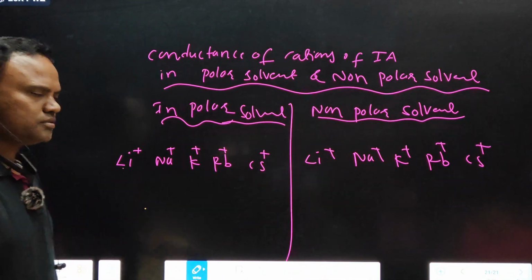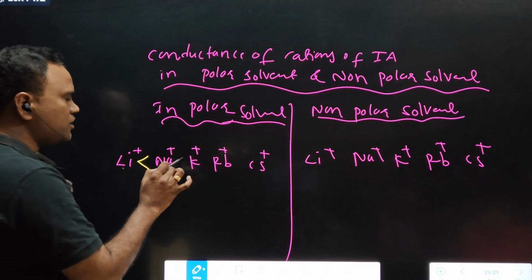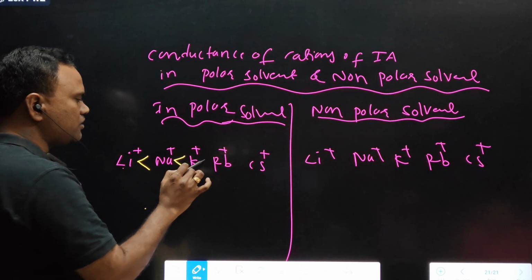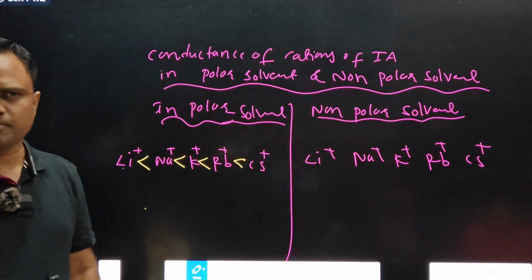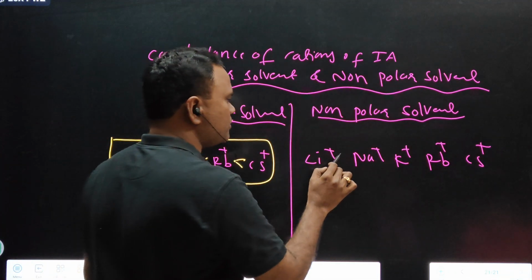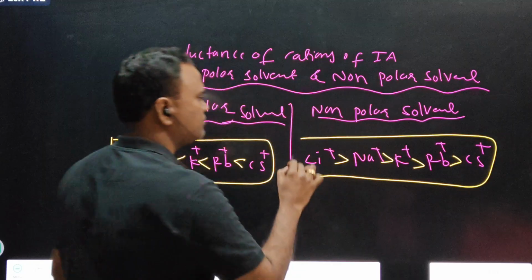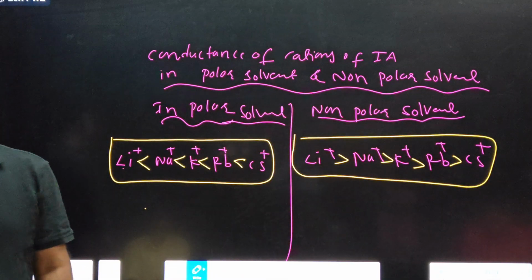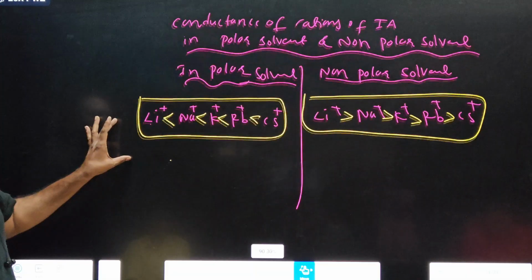In polar solvents, lithium cation conducting power is less than sodium cation. In polar solvents. In non-polar solvents, again we can frame another relation.